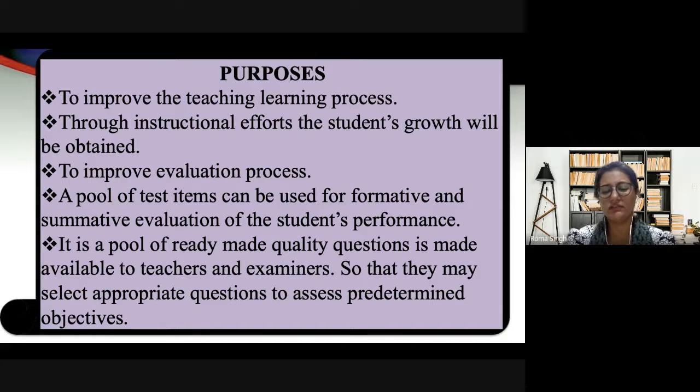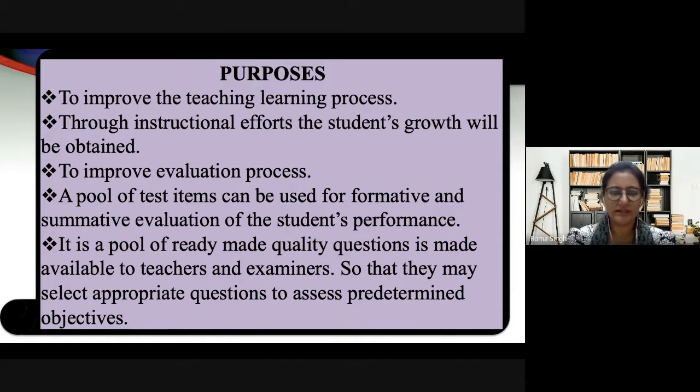This is the reason the grading system was initiated. So the evaluation process of Indian education needs to be revised, and this is how, through the use of question banks, we can achieve a little improvement in the evaluation part. Then, a pool of test items can be used for formative and summative evaluation of the students' performance.